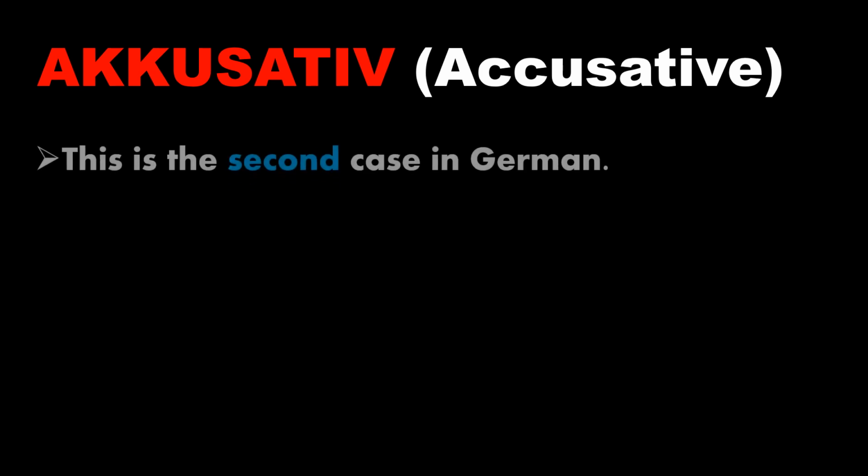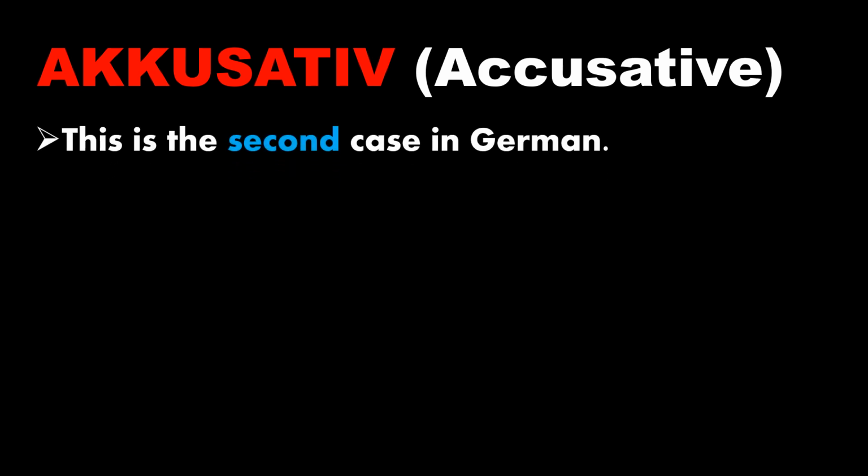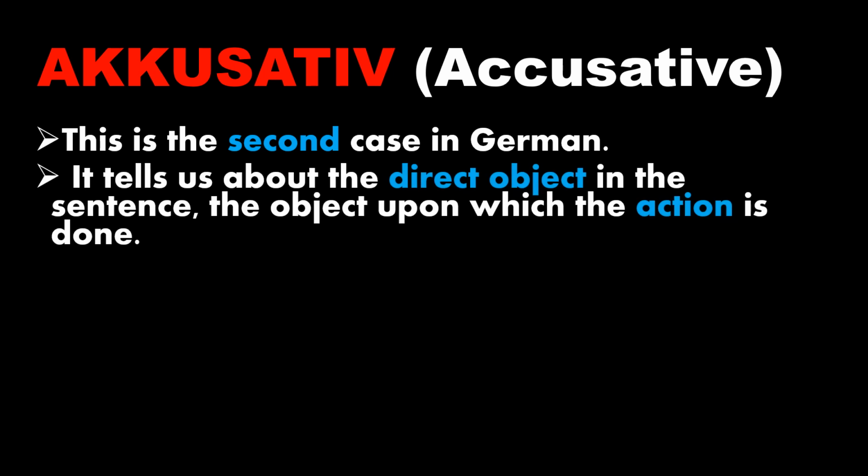Let's go to the second case in German language, that is accusative, in English accusative. This is the second case in German language. It tells us about the direct object in the sentence and the object upon which the action is done. This description is very important to understand.